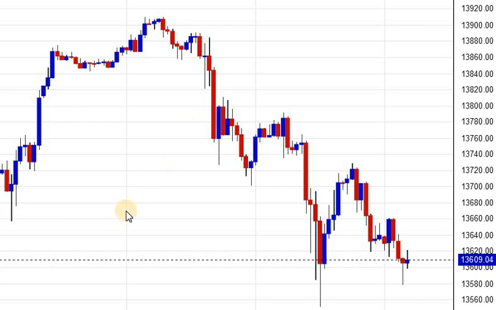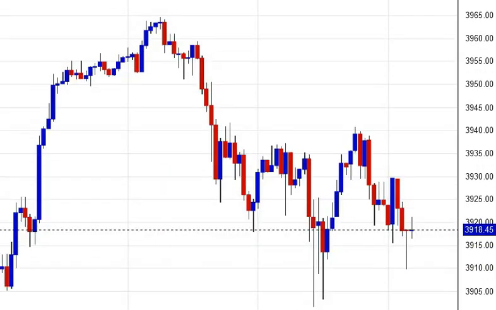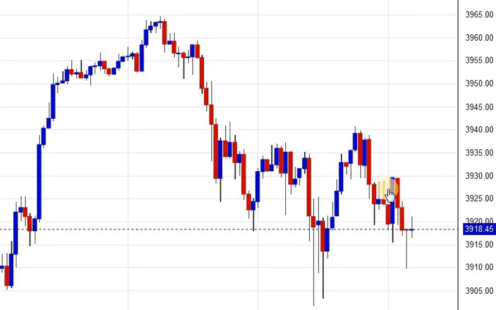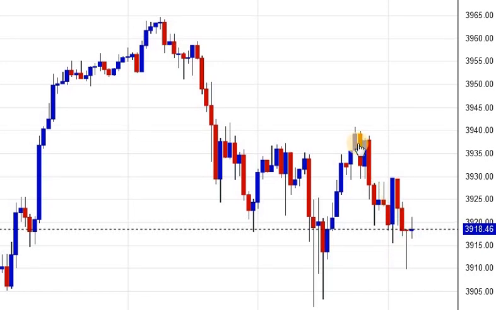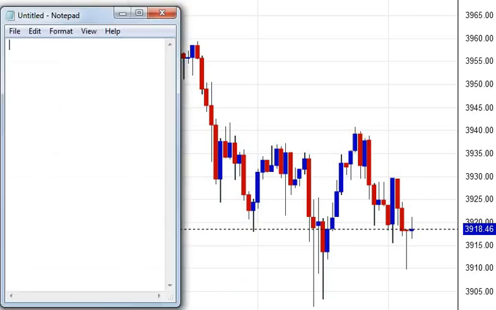Now let's move on to S&P 500. This is S&P 500 chart. Currently it is trading 3918. It made low of 3909.80 and high of 3940 today. Let's quickly have a look at resistance and support, then we will assess the trend.